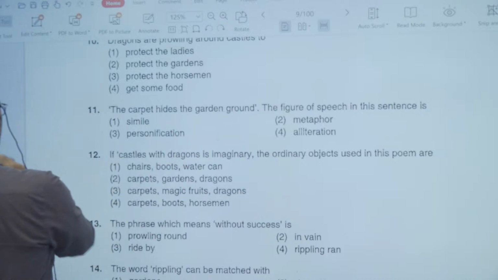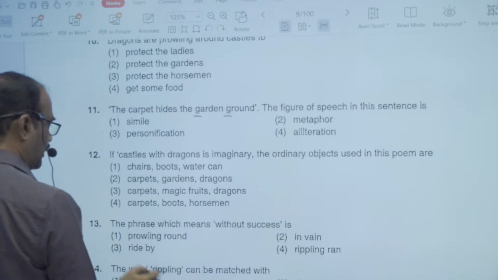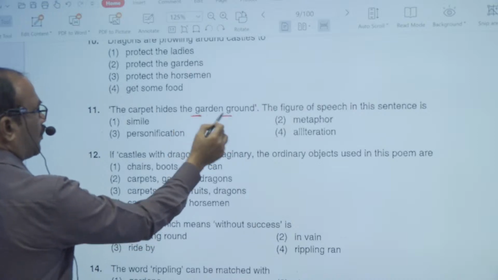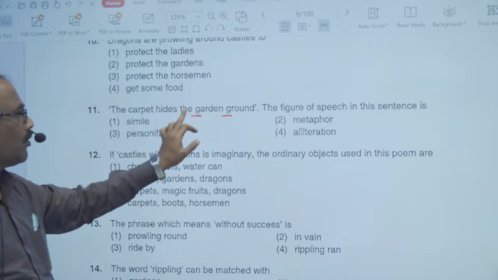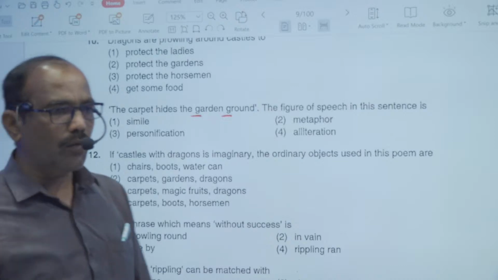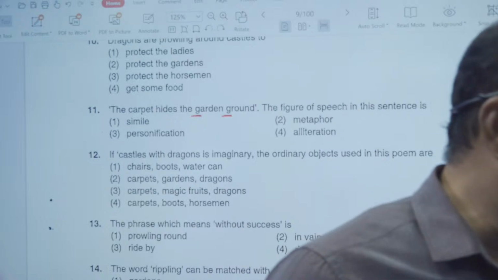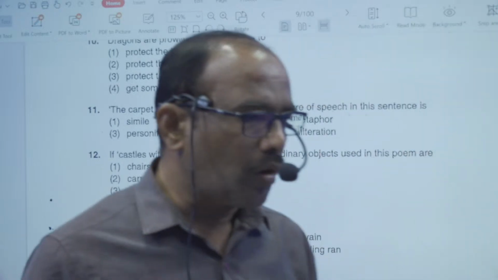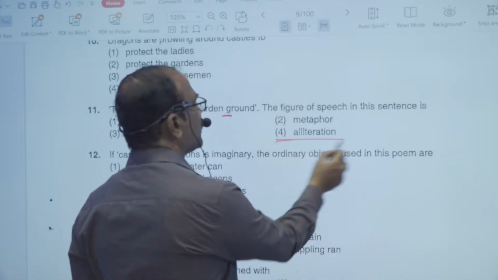Here, look at this, garden ground. The sounds g and g are repeated here. If the repetition of a sound is made in a particular sentence, whether it is a consonant sound or a vowel sound, that is called alliteration.